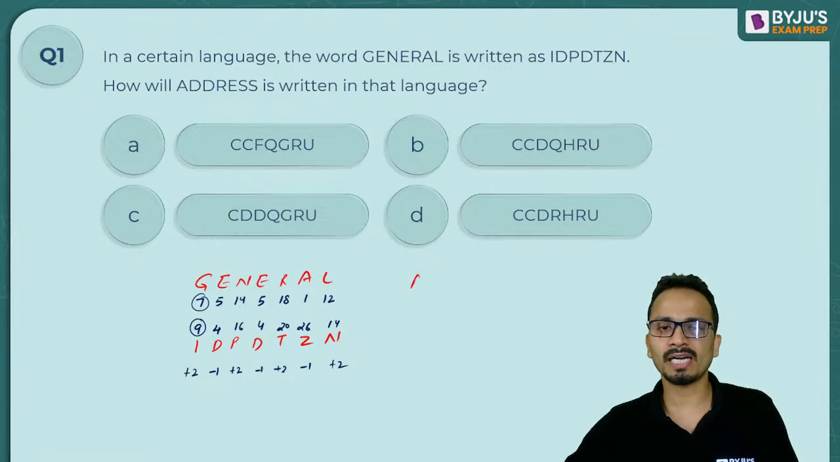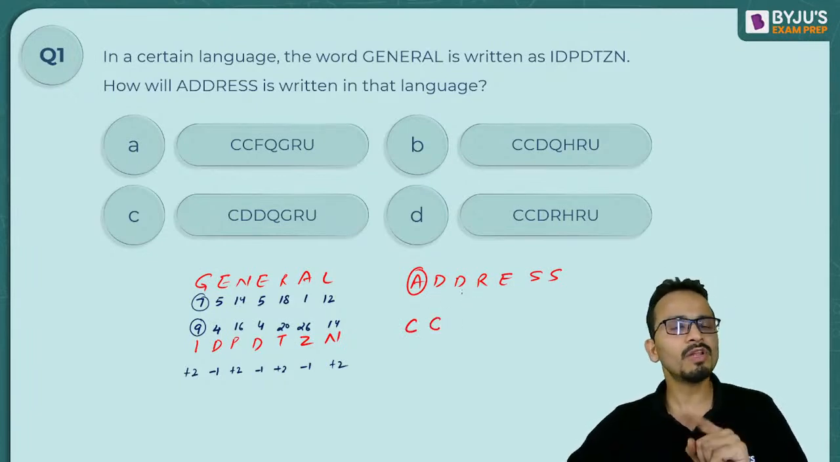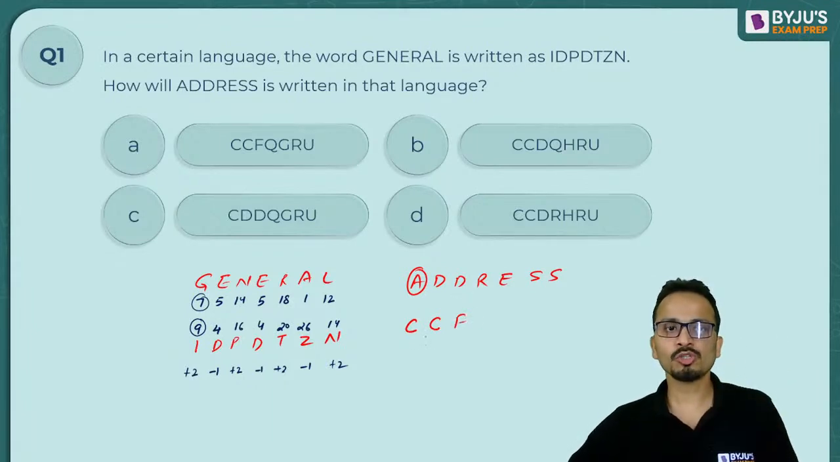So the word is address, ADDRESS. For A, I'll do plus 2, so it will become C. For D, I'll write minus 1. It will again become C. For D, it will be plus 2. So D, then E, and then F. So CCF, these will be the first three alphabets of the code.